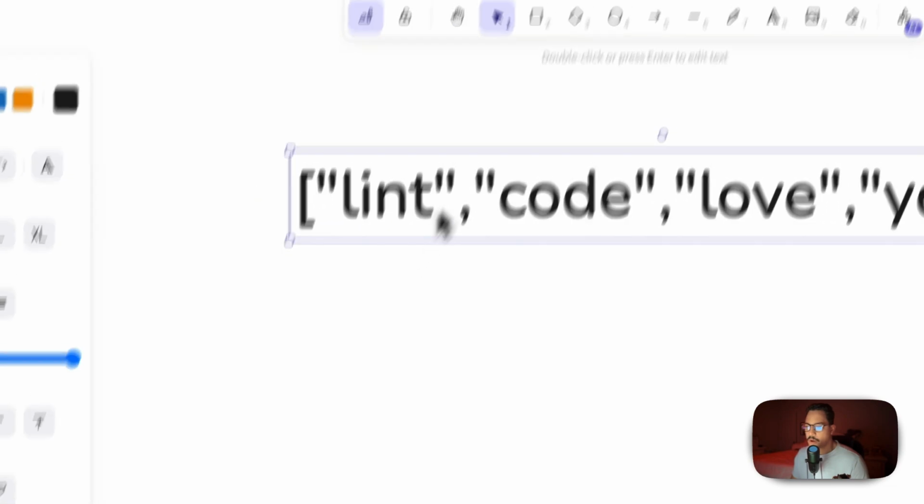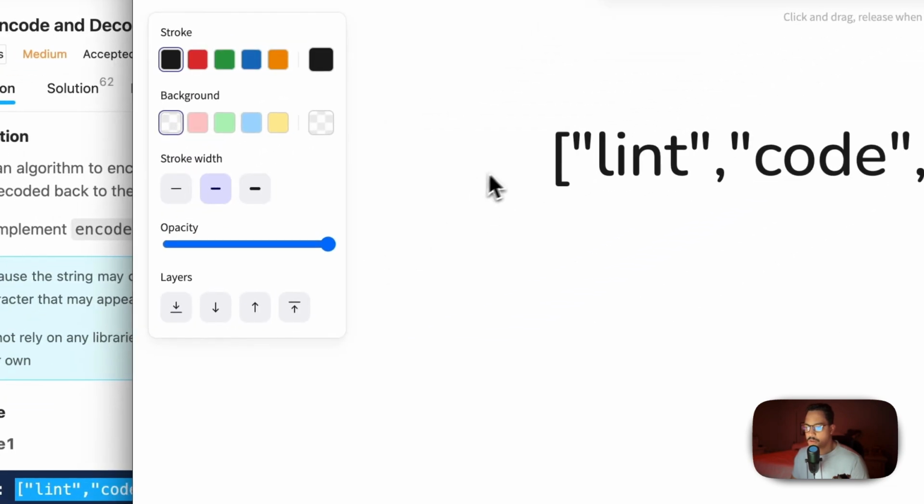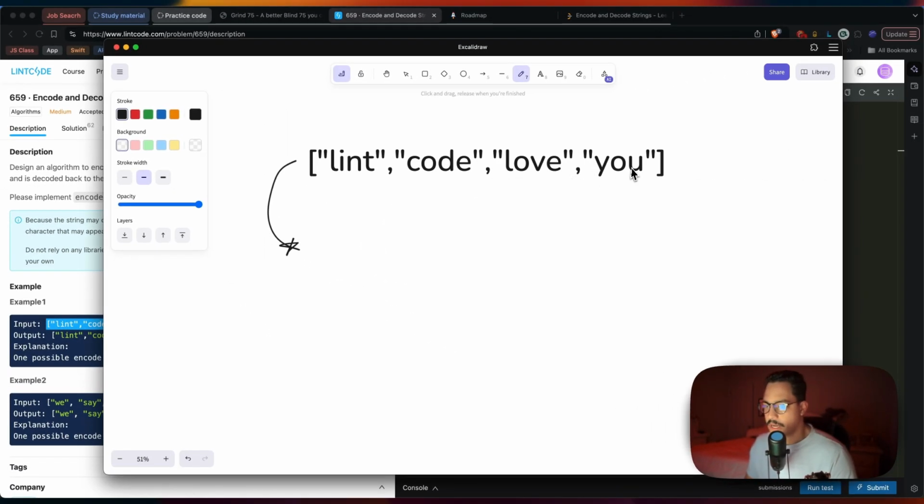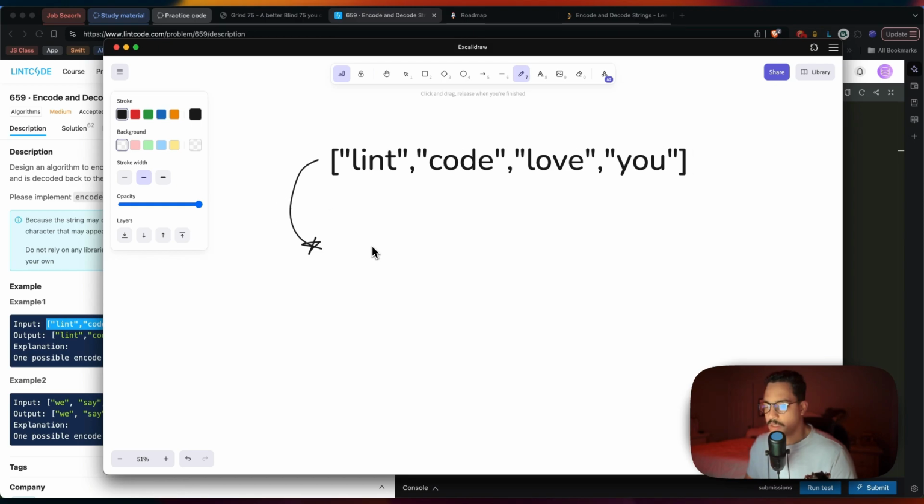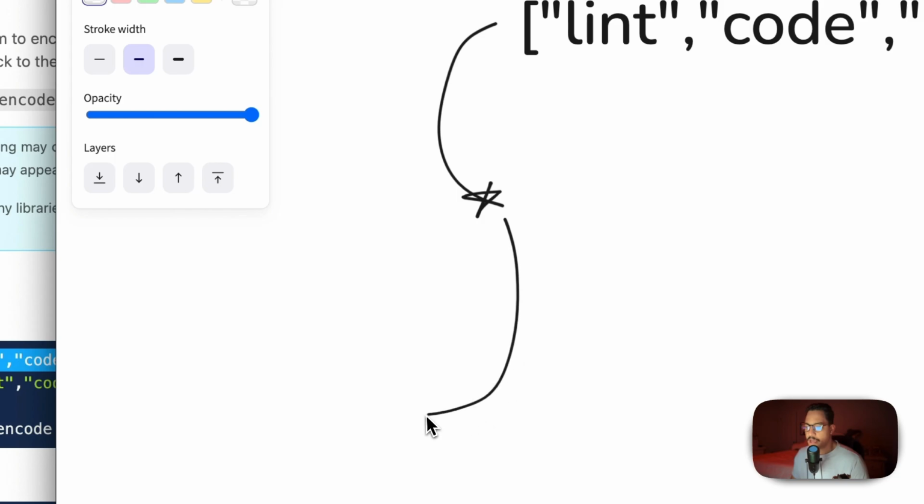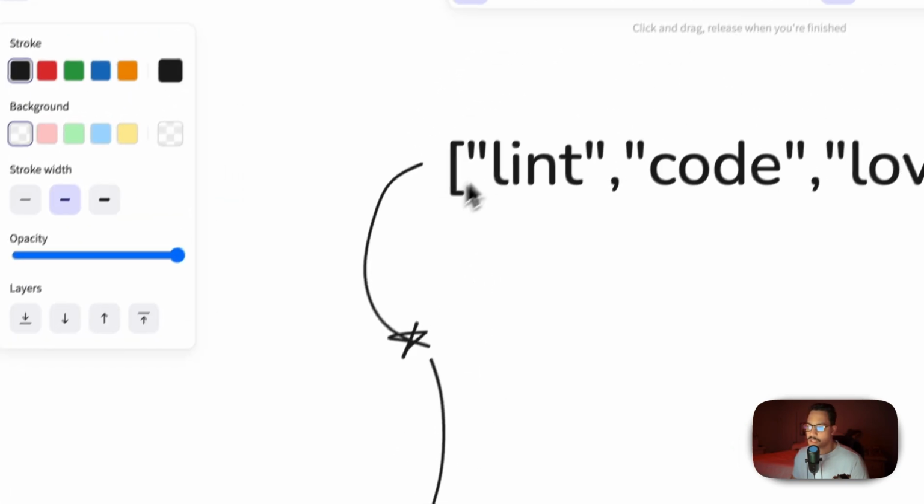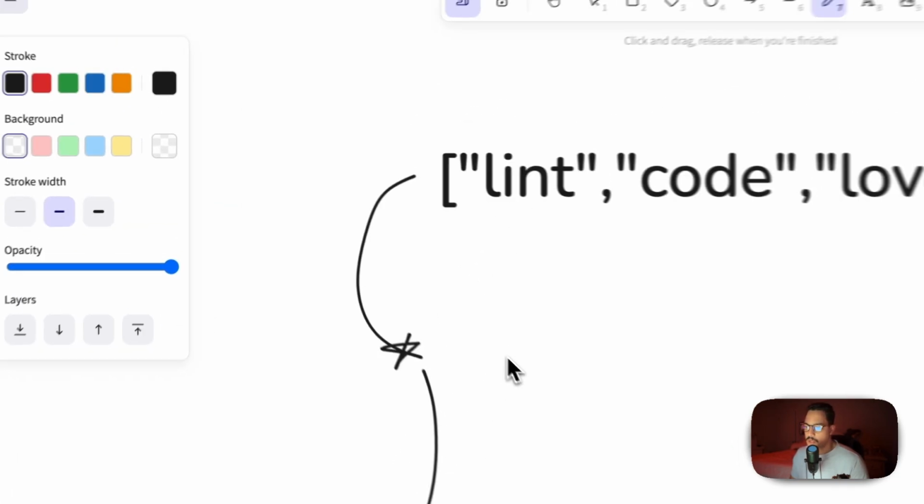So we get this as an input. We have to encode it into a string. That's the first function. So we got multiple strings in a list or array, right? And we have to convert that into a single string and then make sure we decode that back into this main string.